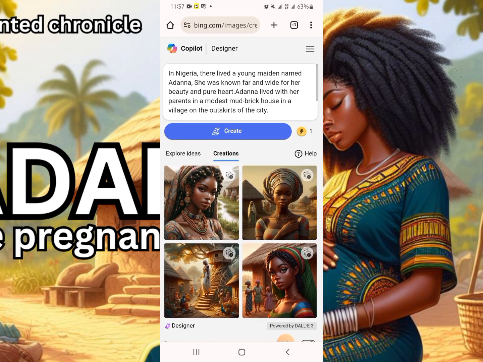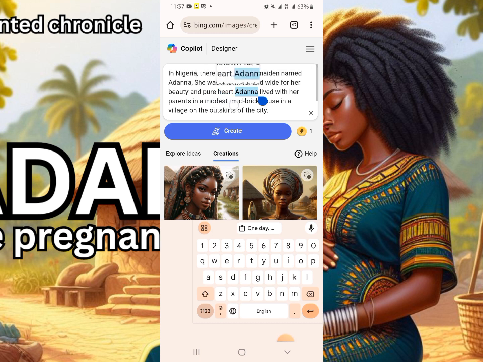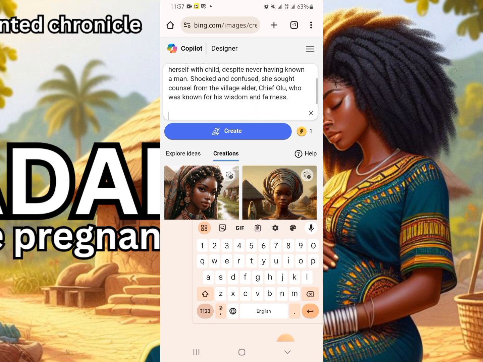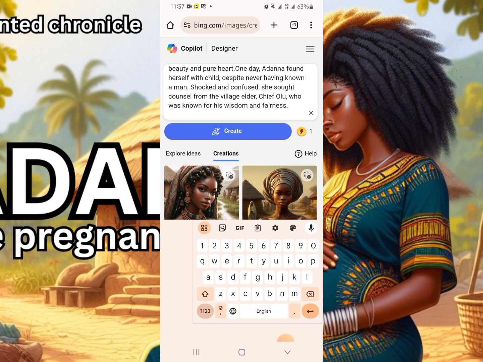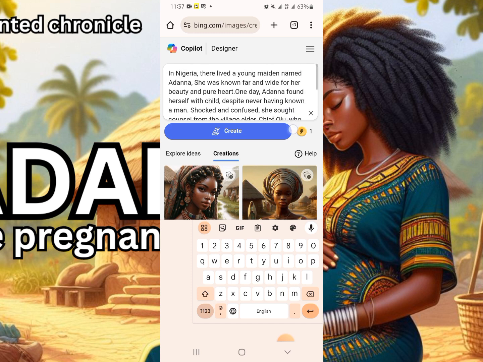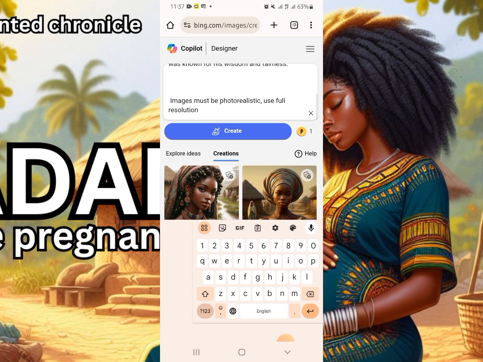In order to maintain the same consistency for our face, we are not going to be erasing all of these. A girl named Adana known for her pure heart. What will be changing is from here. These other things that we'll be adding are the only things we'll be changing. So I will erase this where she lived with her parents and paste where she found out she was with child. So Adana found herself with a child despite having never known a man. Shocked and confused, she sought counsel from this. So let's tap on create and see what image it brings out.